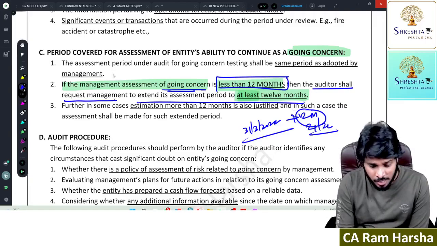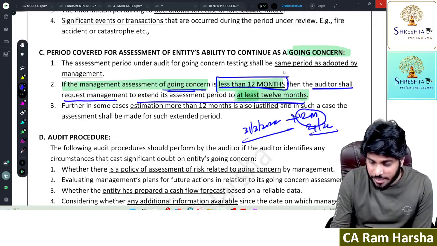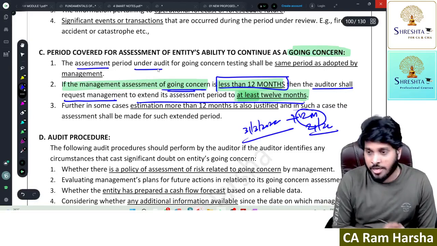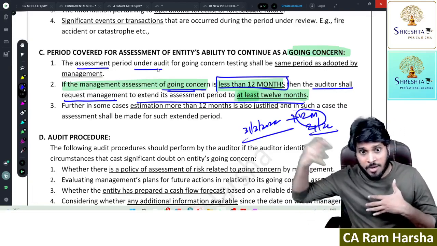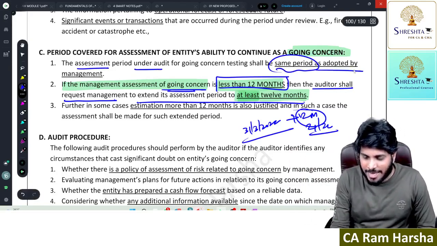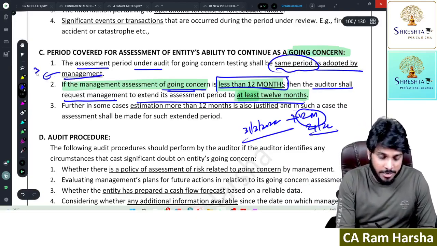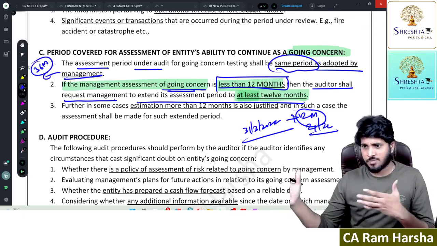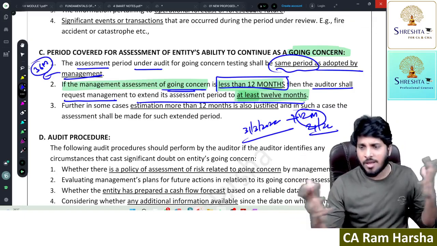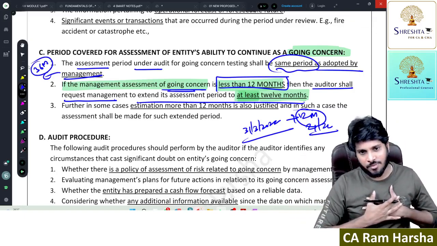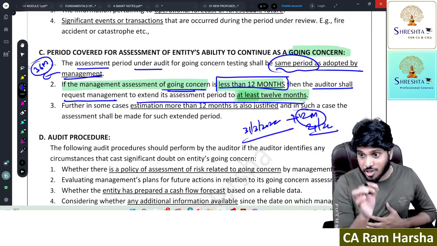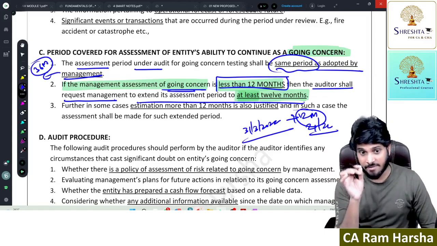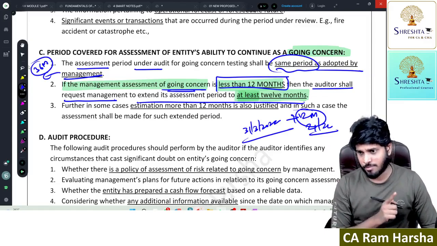Suppose the assessment period for going concern by management is, for how many months will you check in the audit? Same period as adopted by management. Suppose management did going concern assumption for next 36 months. I will also check for 36 months. If at all company checked for less than 12 months from the balance sheet date, then I will ask them to check at least for 12 months.